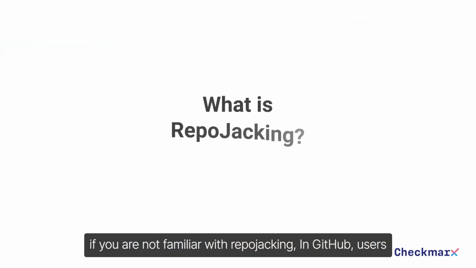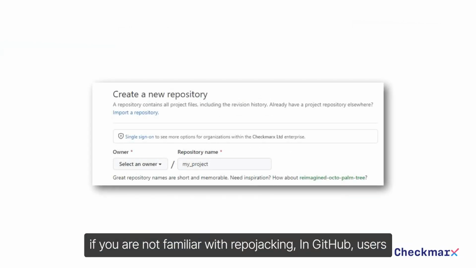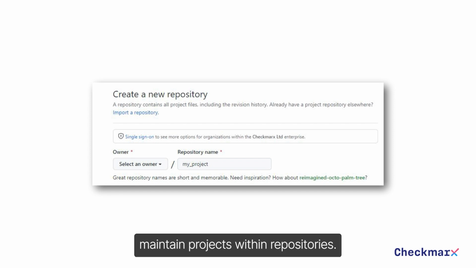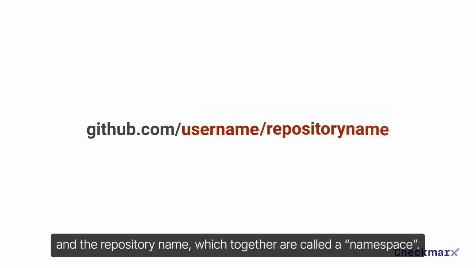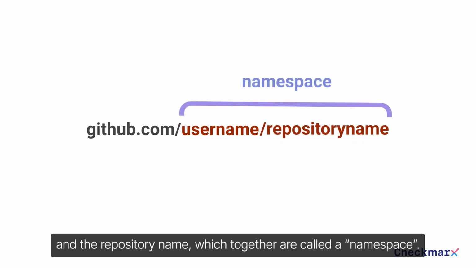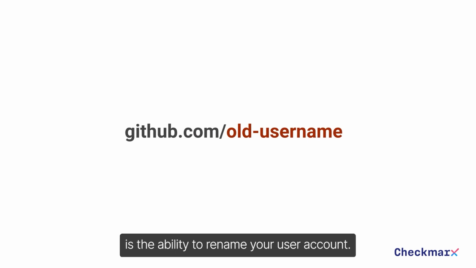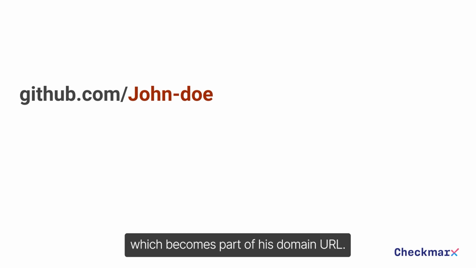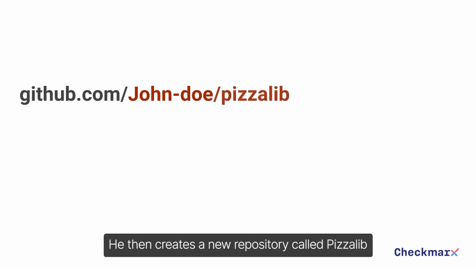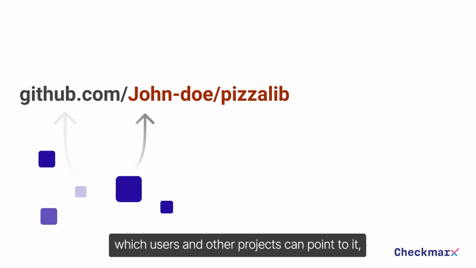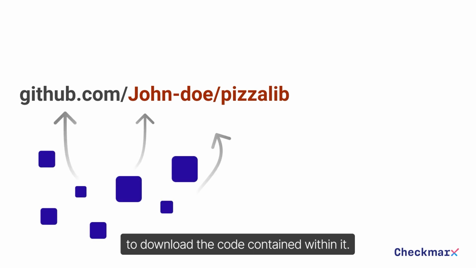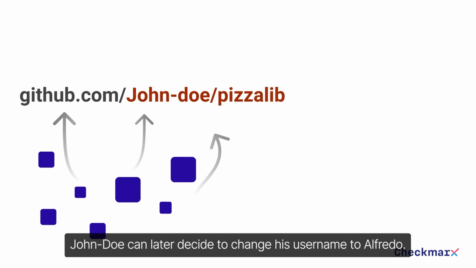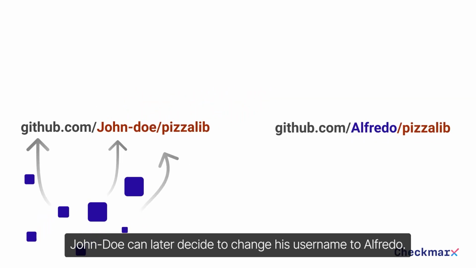For some context, if you are not familiar with repojacking, in GitHub, users maintain projects within repositories. The URL to a specific project consists of the username and the repository name, which together are called a namespace. One of the many features GitHub provides is the ability to rename your user account. For example, a user called John Doe creates an account on GitHub, which becomes part of his domain URL. He then creates a new repository called PizzaLib, which users and other projects can point to and download code contained within it. John Doe can later decide to change his username to Alfredo.